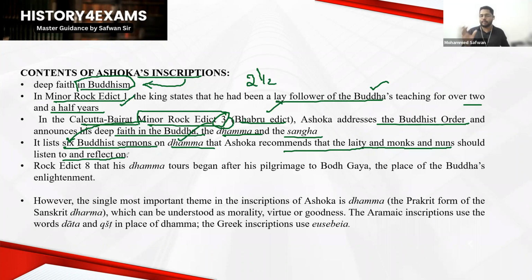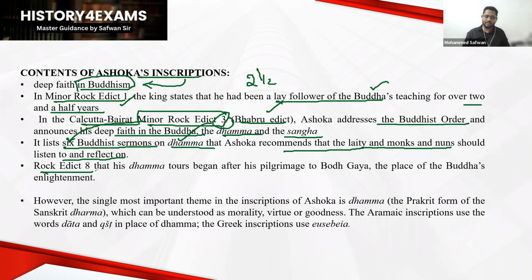So for your examination, guys, the most important type of question will be which inscription says what, or this inscription says about this information. Such thematic questions will be asked. That is very obvious, so just don't miss that. That's why I have included this topic, King Ashoka and inscriptions, in your free class. So don't miss that.